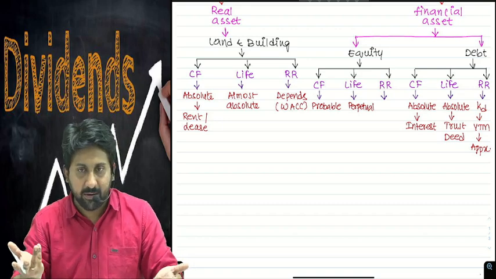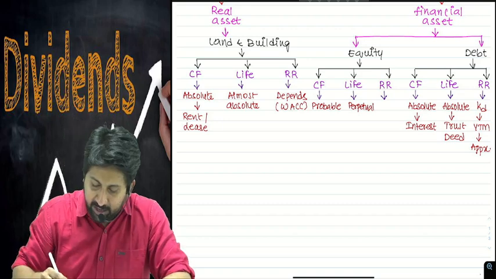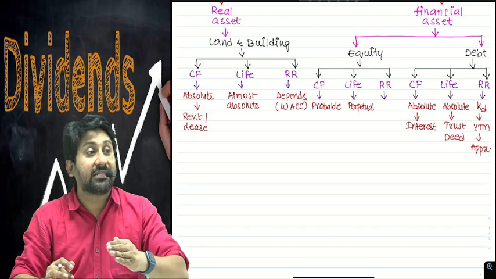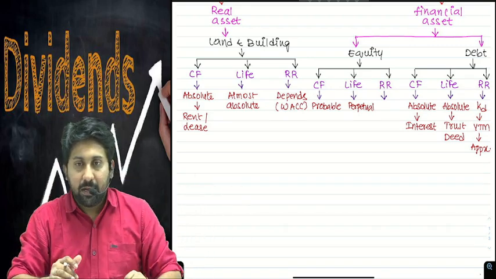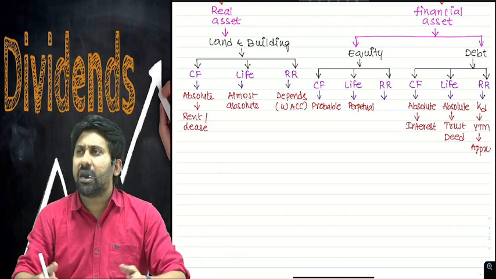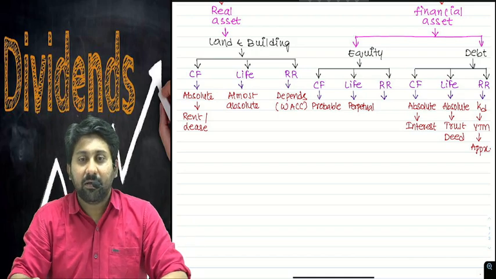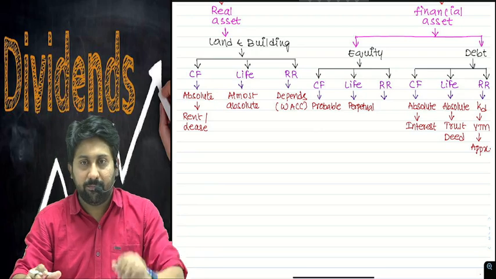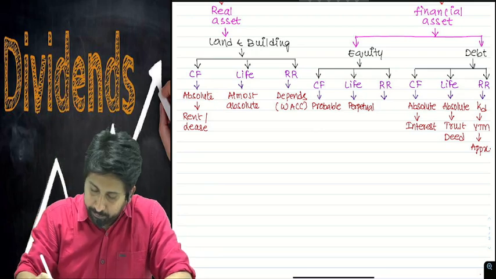No one knows about that. So therefore, life is a perpetual life, which you can't exactly tell. Building the life is almost accurate. Debenture life is guaranteed 100%. But in case of equity, life is also problematic. We don't know. Probable and perpetual.